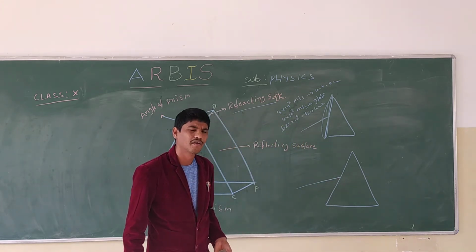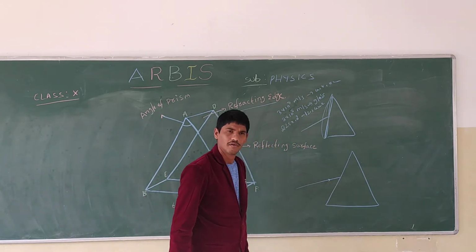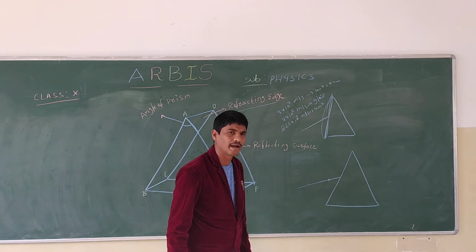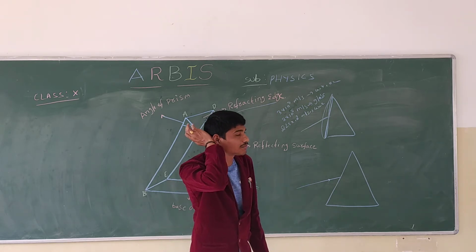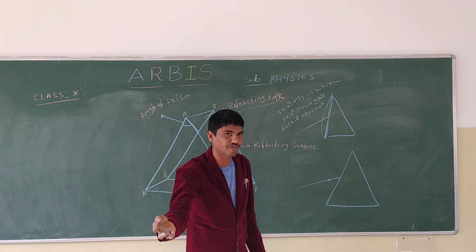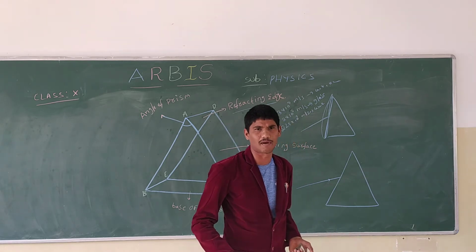What's going to happen? The light ray is incident on a glass slab, so it is going to refract. It is a transparent medium, so that's why it is going to refract. How is it going to refract, either towards the normal or away from the normal?